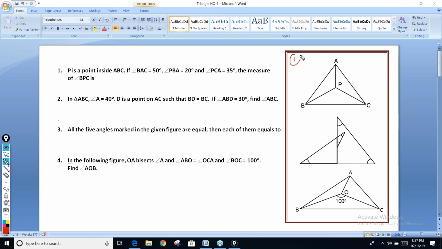So this is question number 1. All the 5 angles. This is the question number 3 figure, and this is the question number 4 figure. Question number two figure is not given, so you have to draw it from your side. Do all four questions, post the answers in a single post, then we'll discuss. You have around 5 minutes.